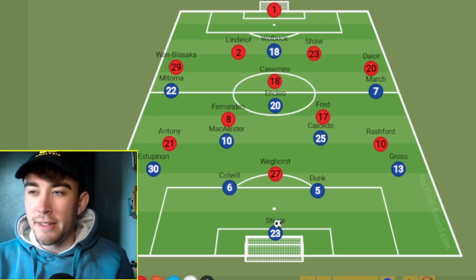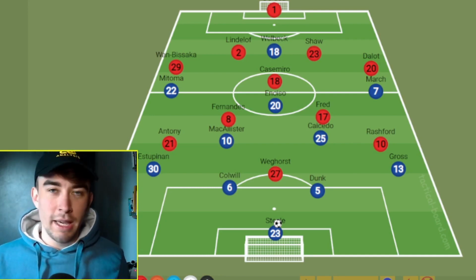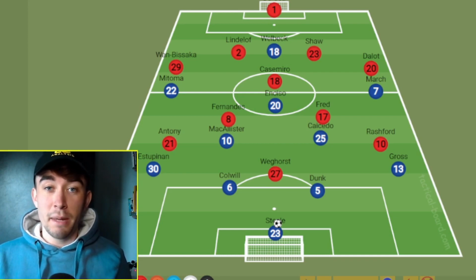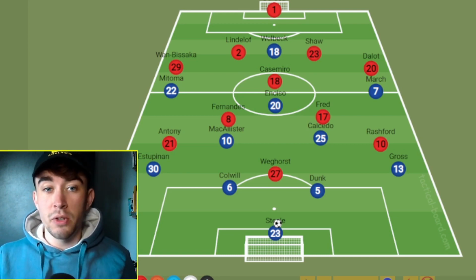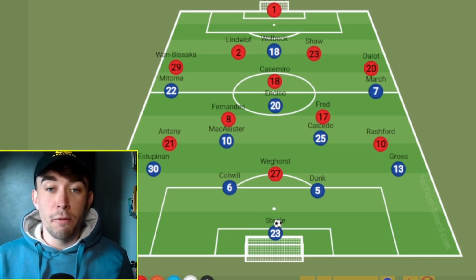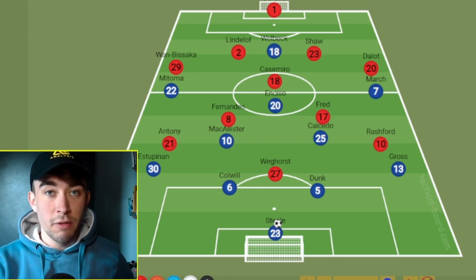Now, maybe the league table says otherwise. I don't care. I think Brighton are the better team. I think they're better on the ball. I think technically they're much better. And they have much more ability to take control of a football match than what United do at this moment in time. Therefore, we are going to look at things from a different point of view.